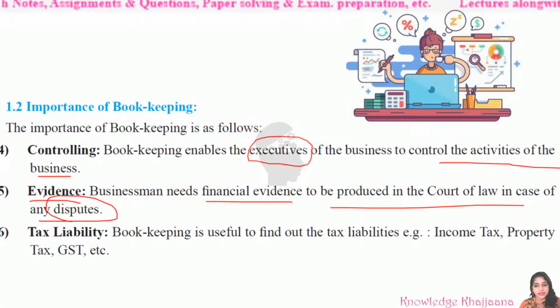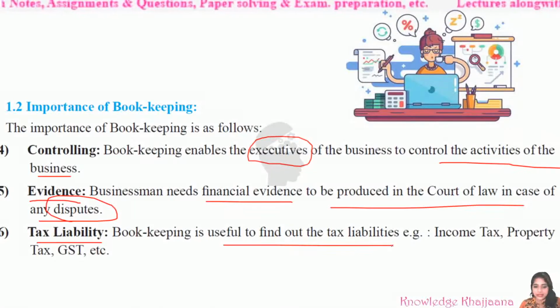So this is the fifth importance of bookkeeping, if you have maintained the books properly. Next is tax liability. What is meant by tax liability? Liability means how much tax is due by that business, how much tax should be paid by that business. That can be found out only if the books of accounts are maintained properly. So bookkeeping is useful to find out the tax liability.